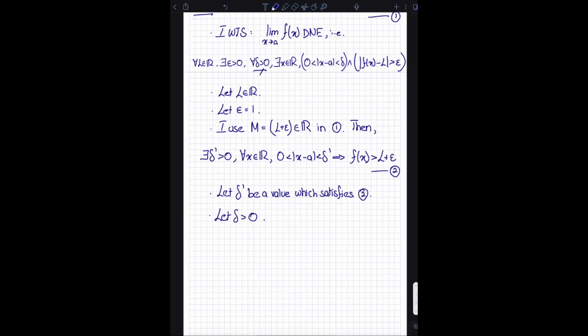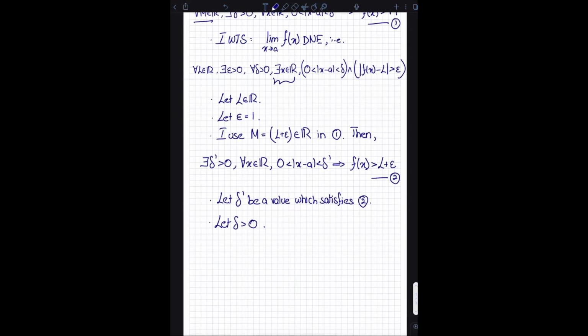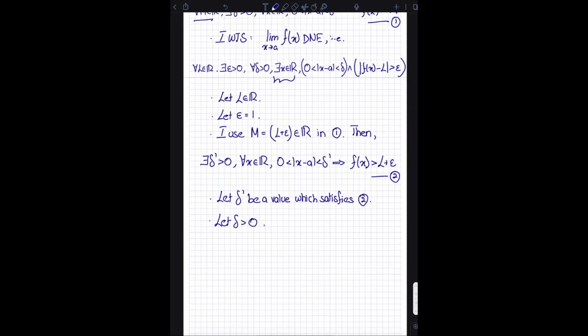And now I need to pick an x. Now this is probably the hardest part in this entire proof. I've seen a lot of students get confused at this point. What you need to do is pick a real number x, and the choice of this real number is actually very important, because through this choice you need to satisfy 2 different conditions.